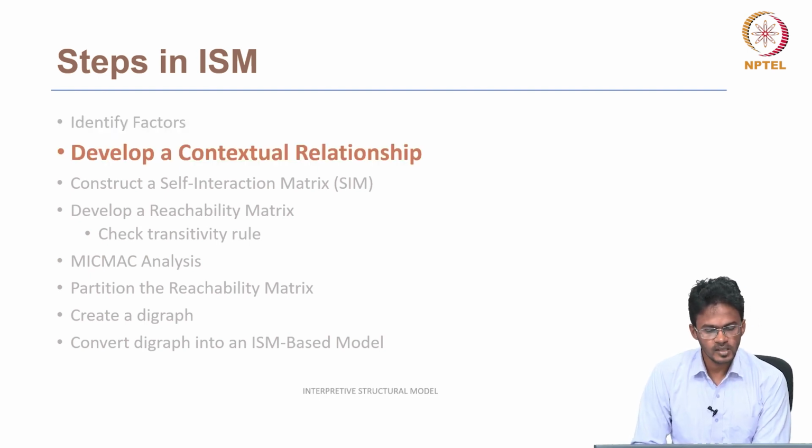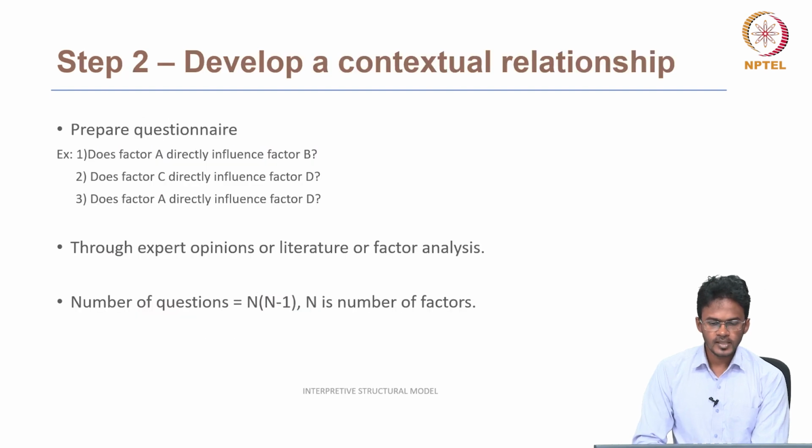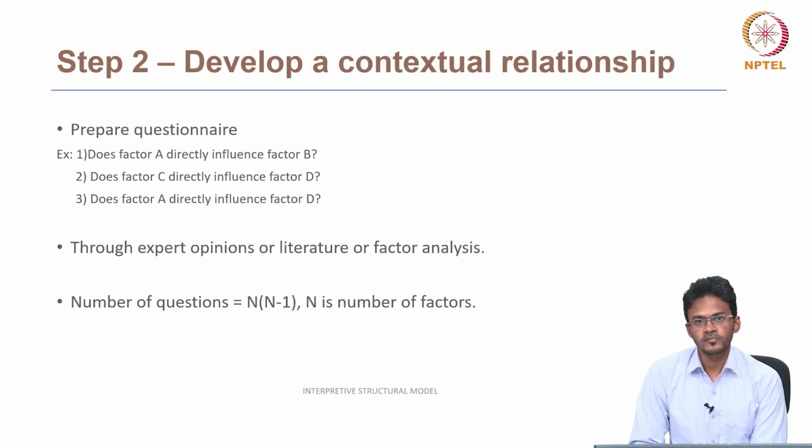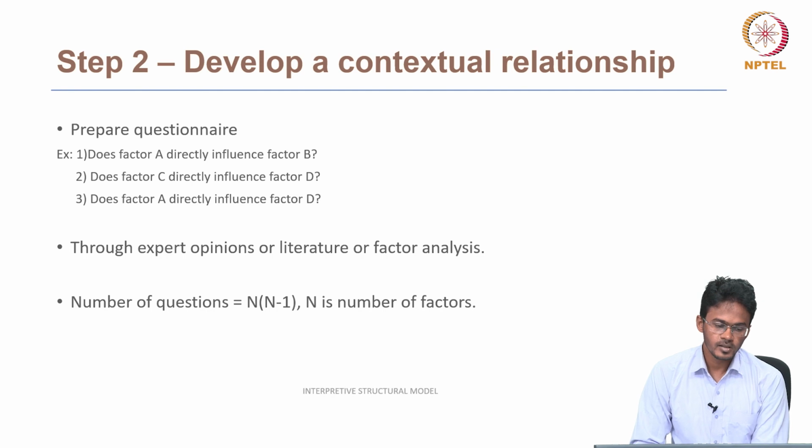So the next step is to develop a context relationship between the factors. To develop this context relationship, we have to prepare a questionnaire and get answers from the experts. These questions will be like, if there are 4 factors A, B, C, and D, the questions will be: does factor A directly influence factor B? Does factor C directly influence factor D? Does factor A directly influence factor D? So these kinds of pairwise questions are submitted to the experts for their opinions. These are yes or no questions. The experts will be answering yes or no.